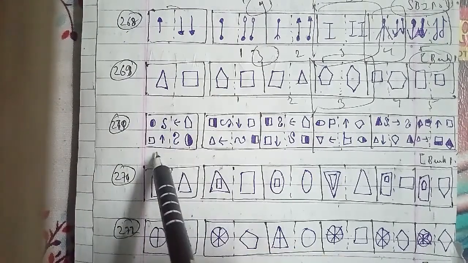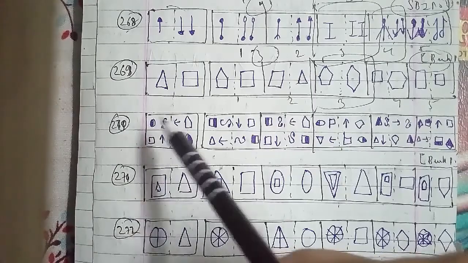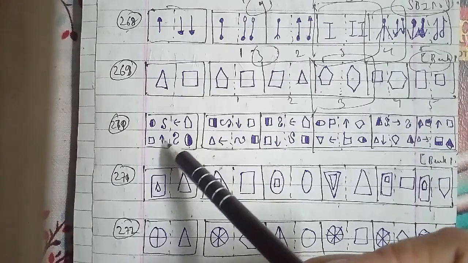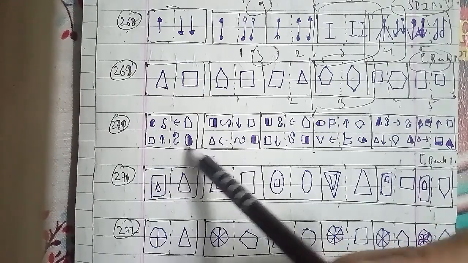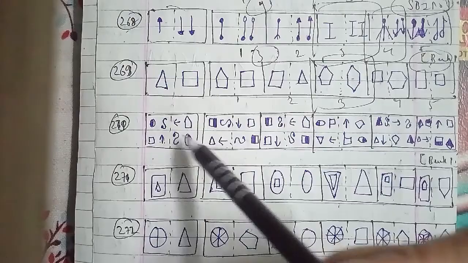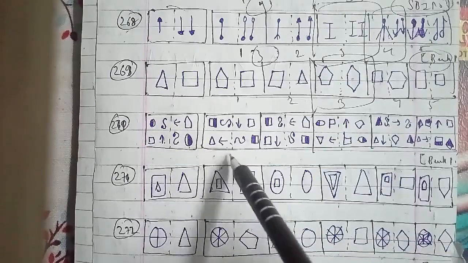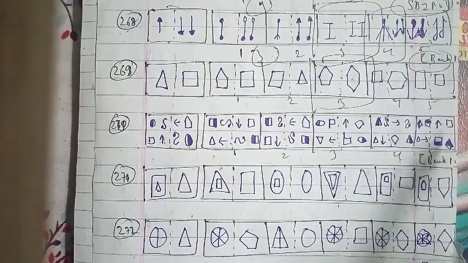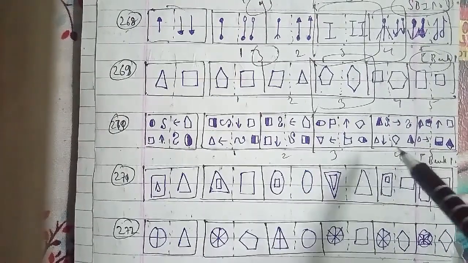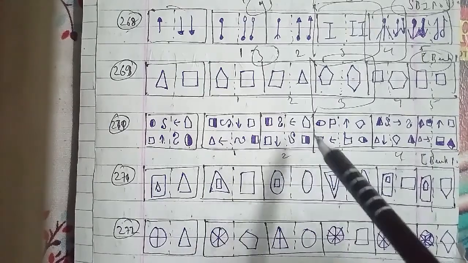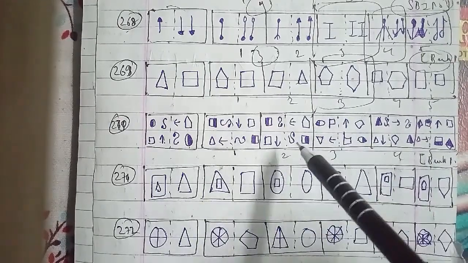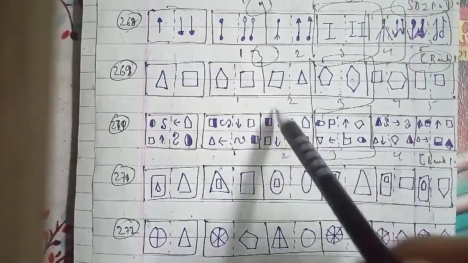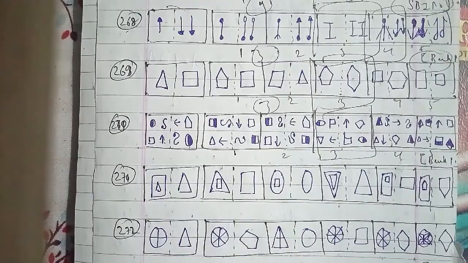This is a figure where the half-shaded circle has been represented. The S symbol has been represented with a dot, ending points, an arrow and a square as well, and the rotation of the pentagon has been taken in this figure. This has been named as 1, 2, 3, 4 and 5 respectively. In the same case, the right hand side figure contains one side more than the left hand side figure. So we can say that the right answer is the third figure for this question as well.